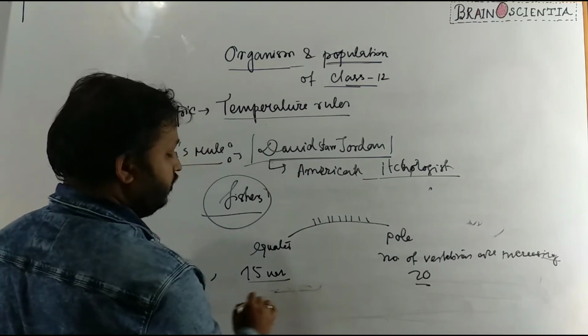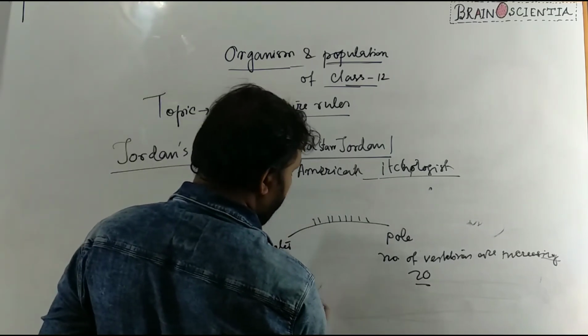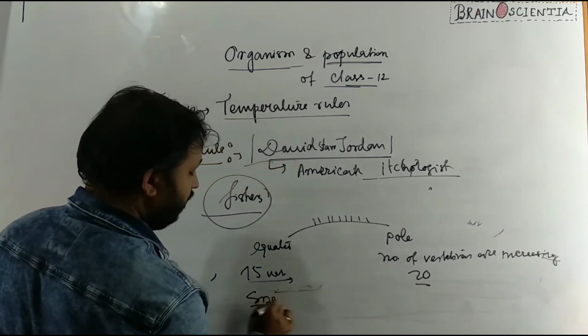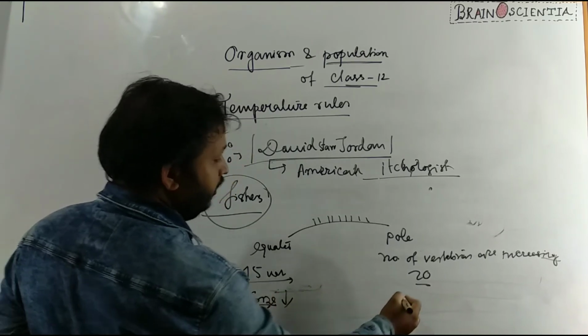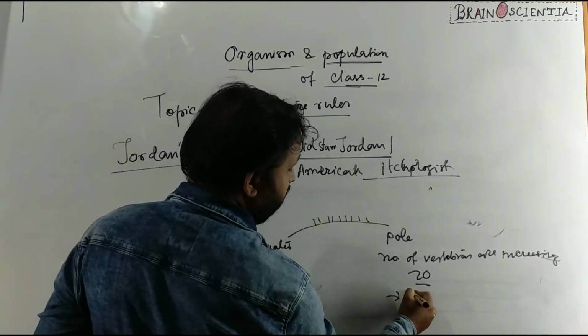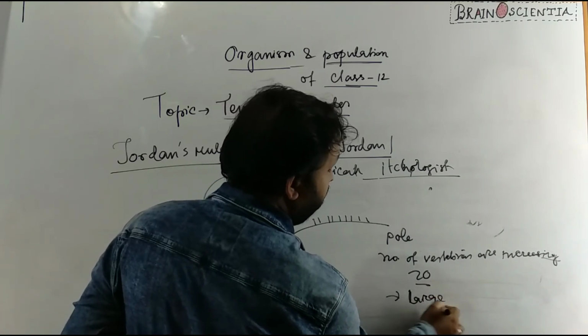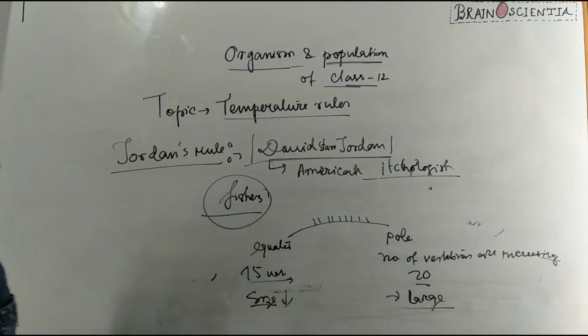Fin size and body size also increase: the size of the fish here is less, and there it is large. This is about Jordan's rule.